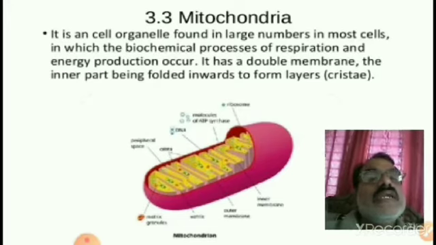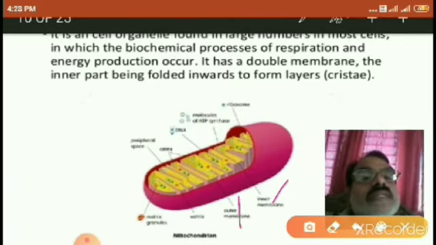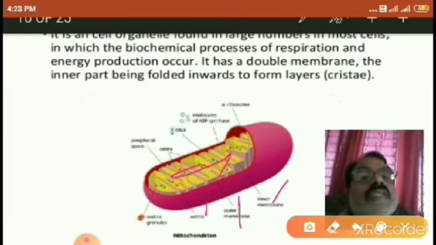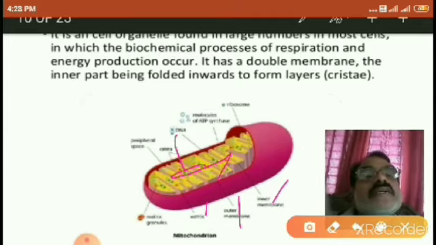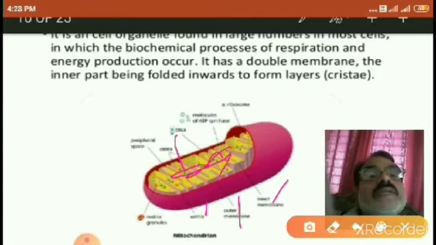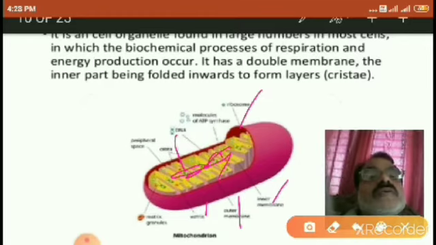It has an inner membrane like this, this is the outer membrane, and this gelatinous substance is called the matrix. These inner projections, finger-like structures, are called cristae, and here it has the DNA. DNA is present here. Okay, it has some ribosomes also.